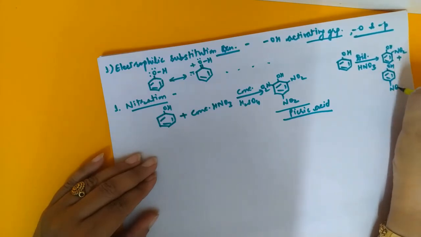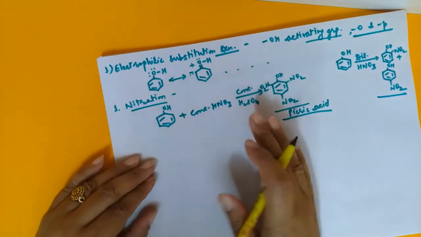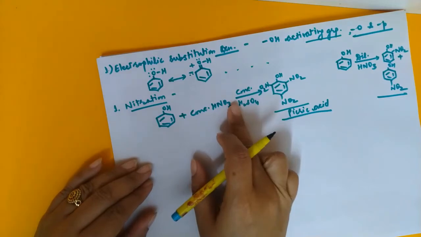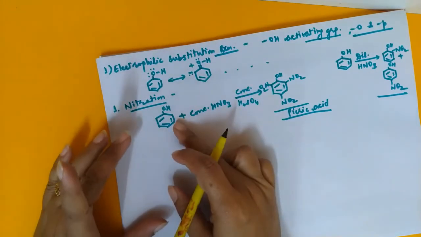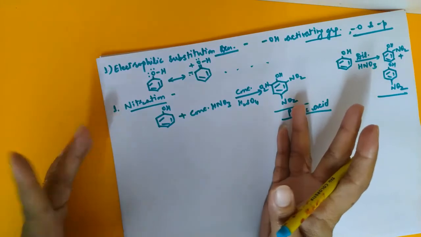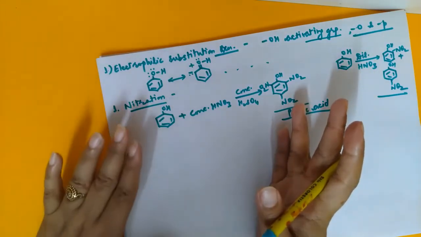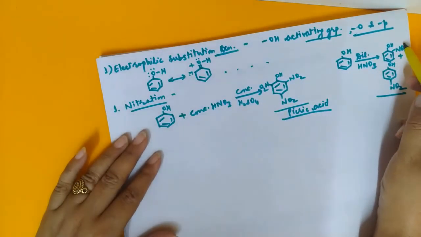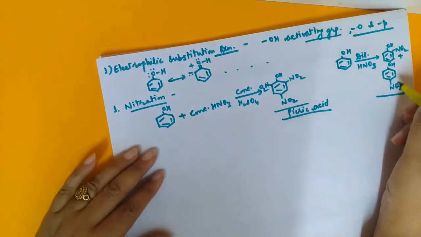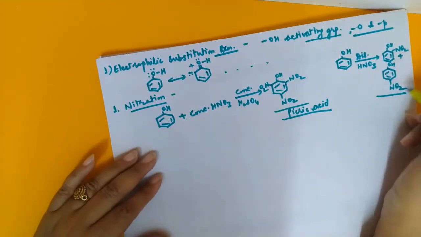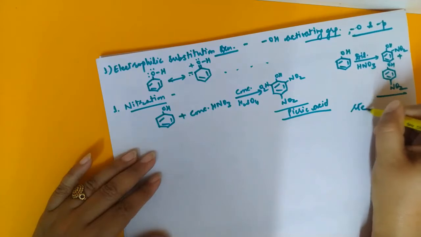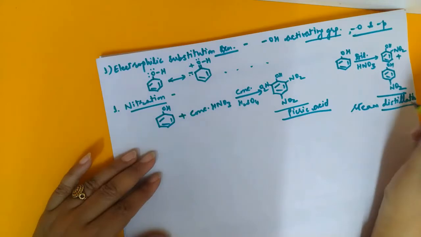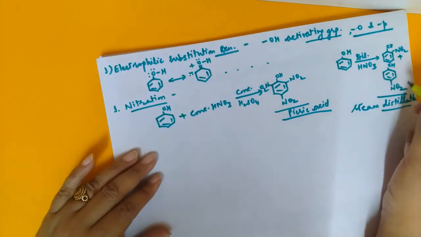This reaction is very, very important: what happens when phenol reacts with concentrated HNO3 in the presence of concentrated H2SO4, and what the product is when it reacts with dilute HNO3. Another important aspect is that the products, orthonitrophenol and paranitrophenol, are isomers of each other. How can we separate them? They can be separated by steam distillation.